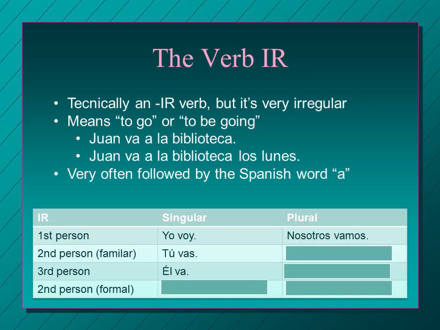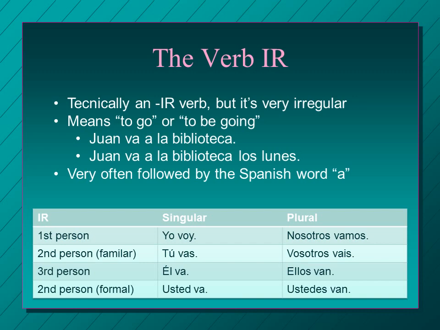Nosotros vamos. I'm almost sure you've heard that word vamos. It's pretty common. Vosotros vais. And ellos van.